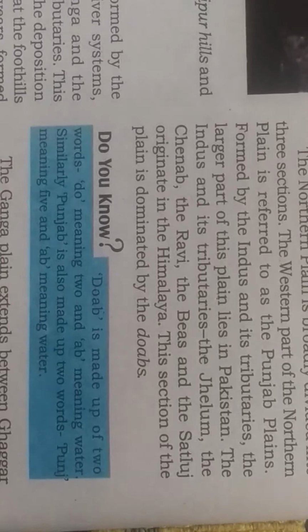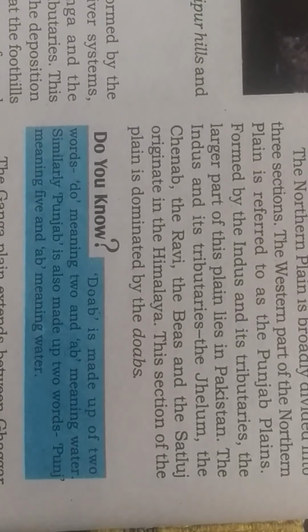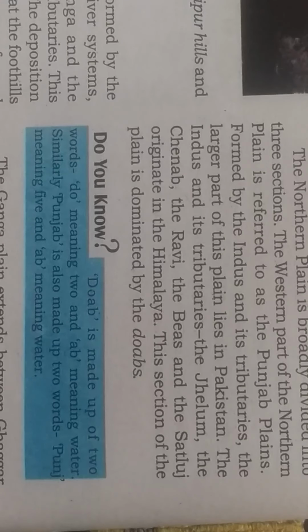This area, which we know as the state of Punjab, is for the most part under Pakistan. This is the western part of the northern plain, the Punjab plain.